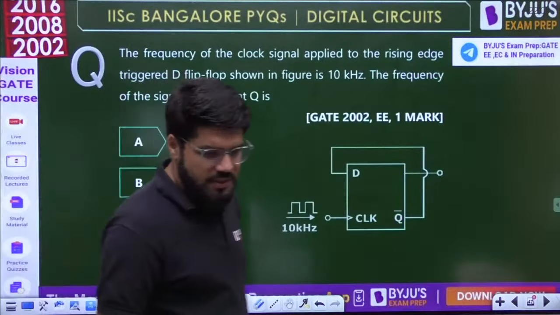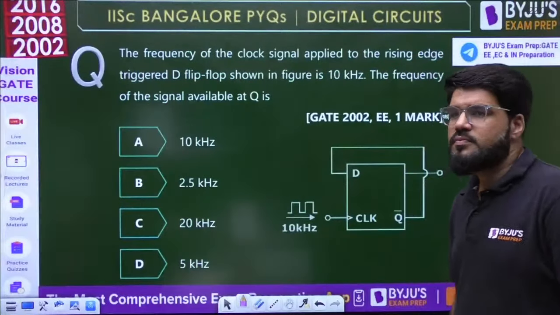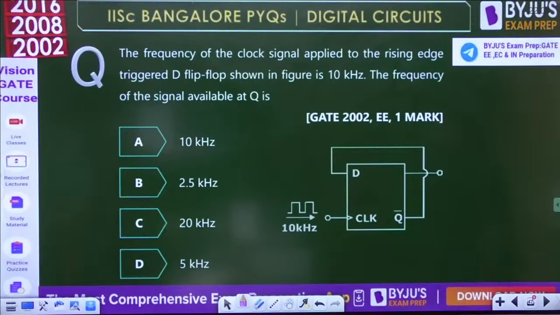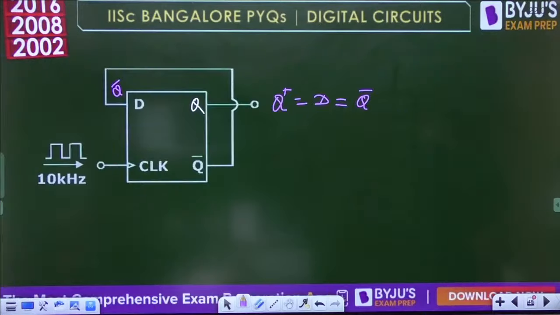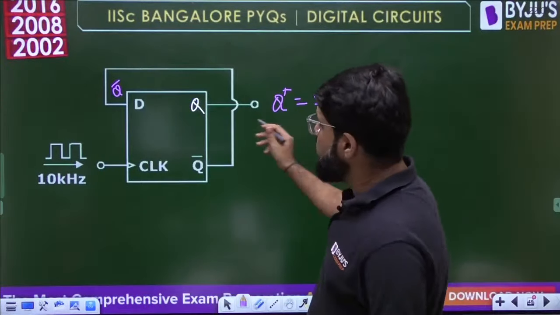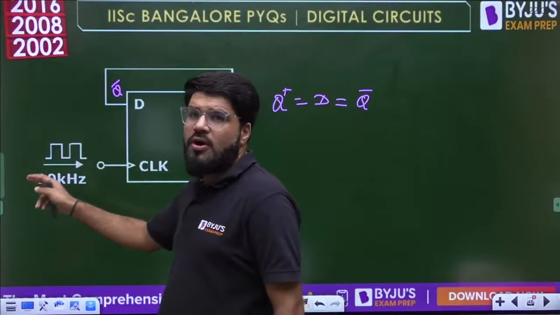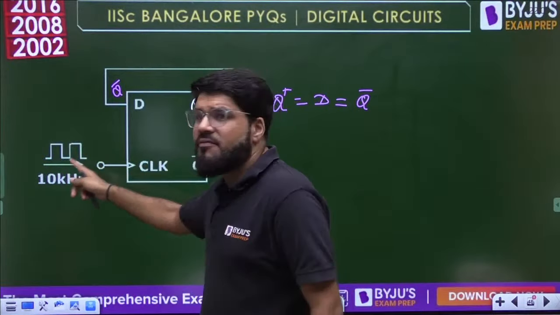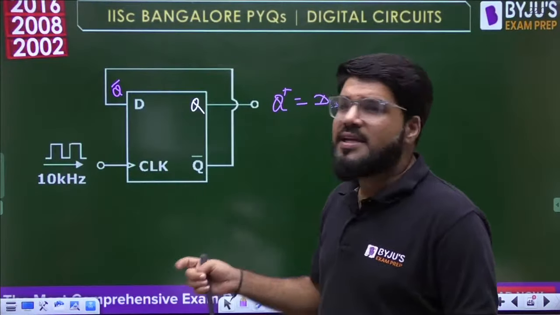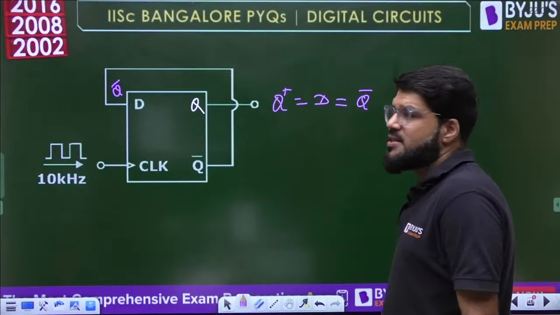Have a look into this question now. GATE 2002 EE, 1 mark question. Yeah, we were solving it. So Q plus equals Q bar. At every clock edge, it is positive edge triggered, so at every clock edge the next state will be the toggle of whatever the current state is.